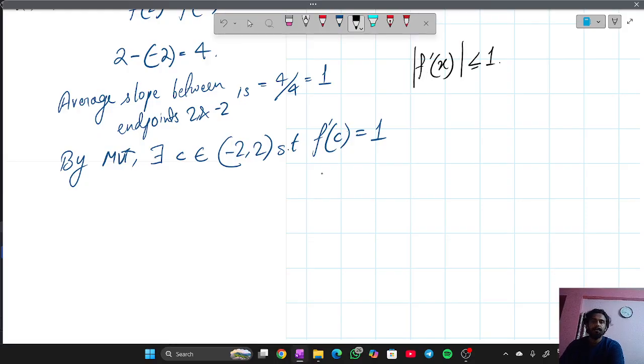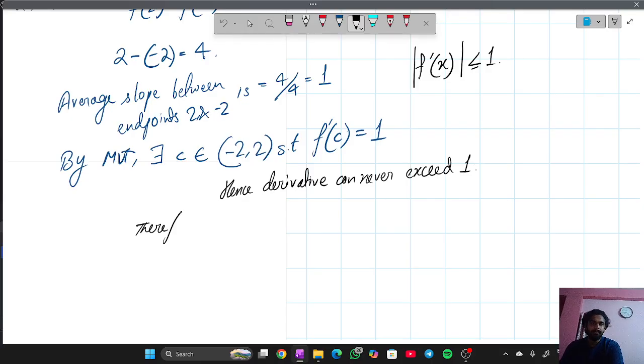So hence the derivative can never exceed 1.